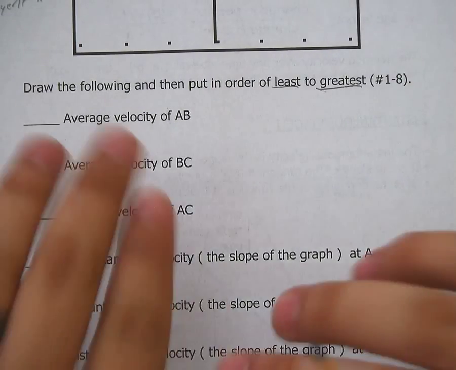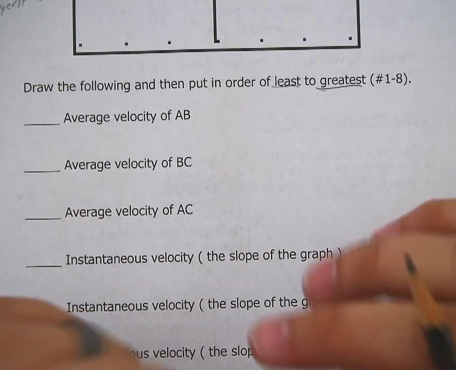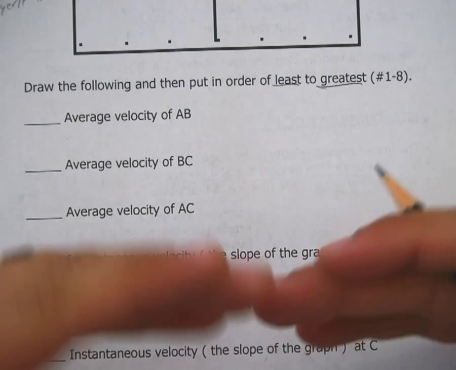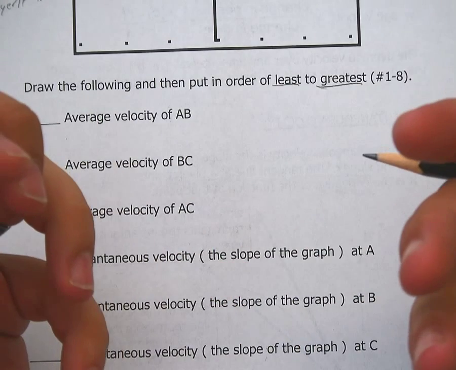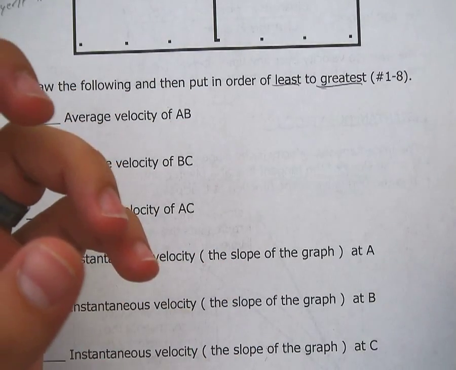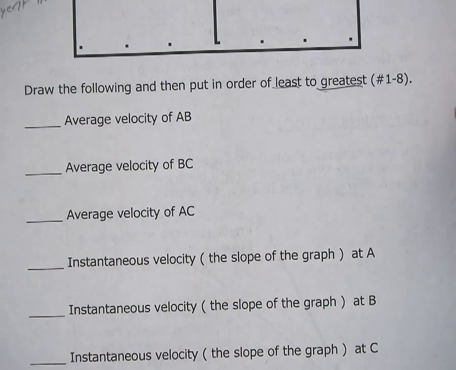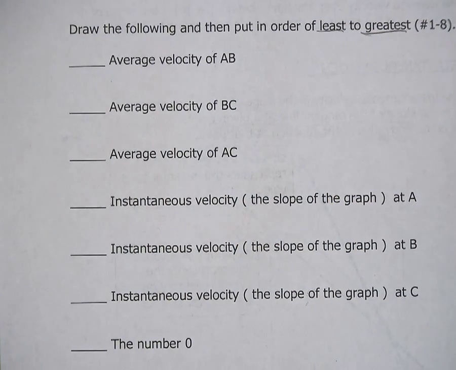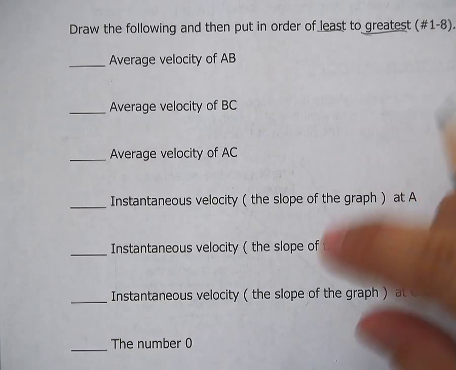As far as least to greatest goes, what numbers are going to be least? Very small positive numbers or negative numbers? Which one of those are smaller? Negative numbers are the smallest numbers you can have, right? From least to greatest. So what I want to know, comparing average velocity and instantaneous velocity at A, B, C, AB, BC, AC.